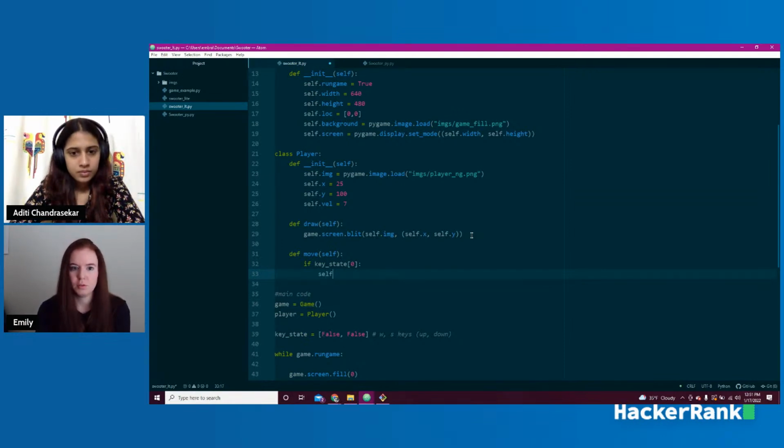So I'll say if self.y minus self.velocity, right? Which we've got velocity up here. It's going to be 7 every time. We could change this if we wanted our character to be faster or slower.